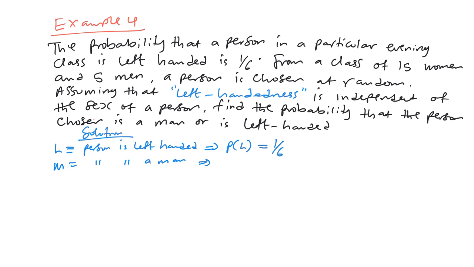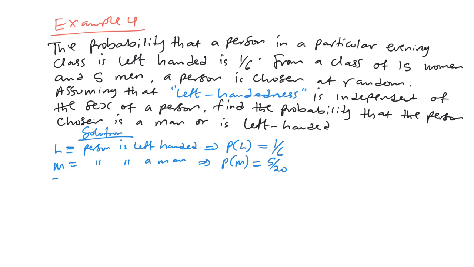This means that the probability of choosing a man from this evening class is the number of men from a class of 15 women and 5 men, so 5 out of 20.